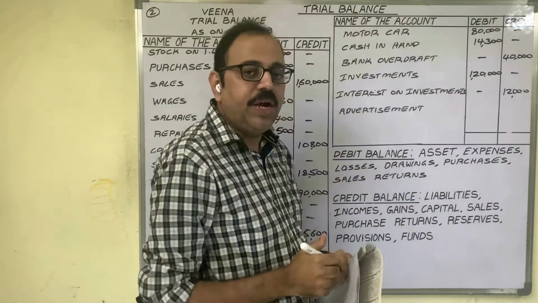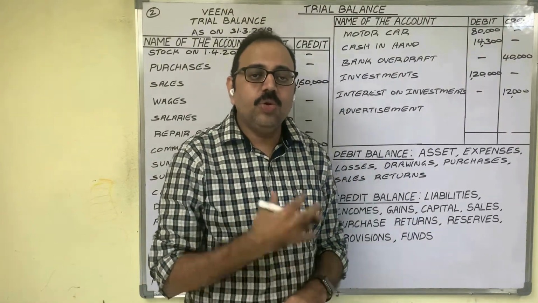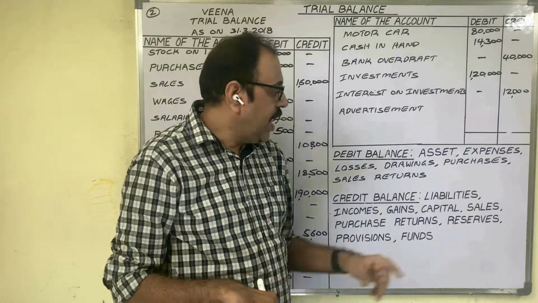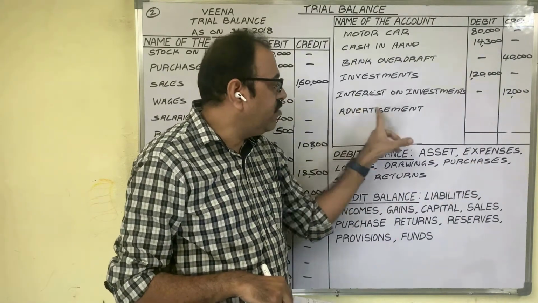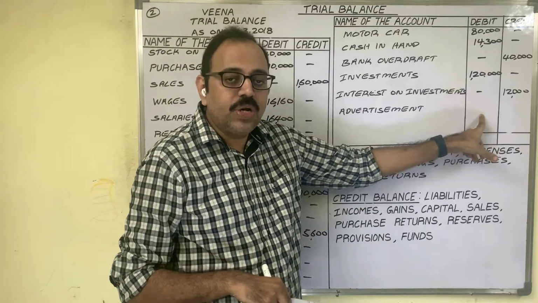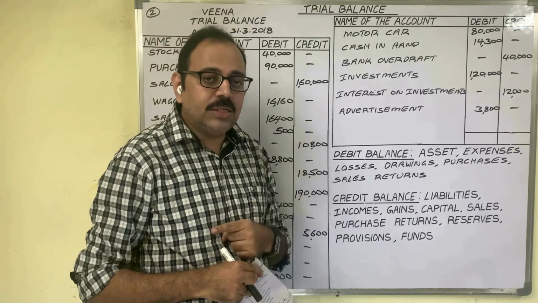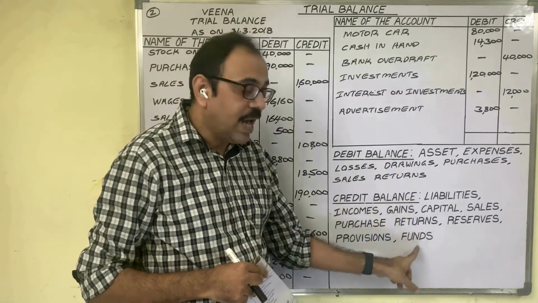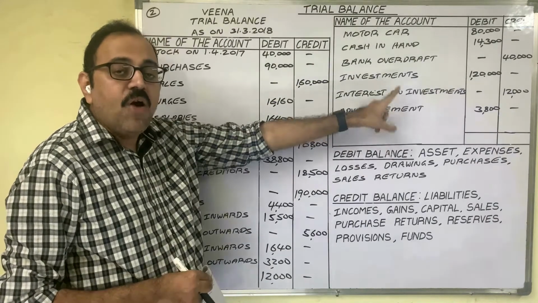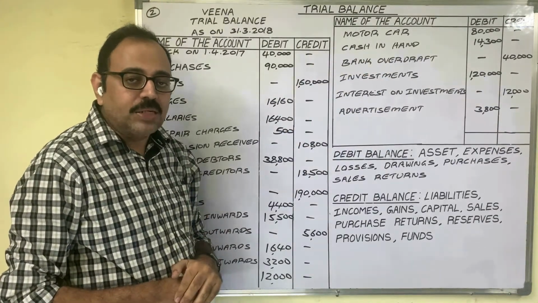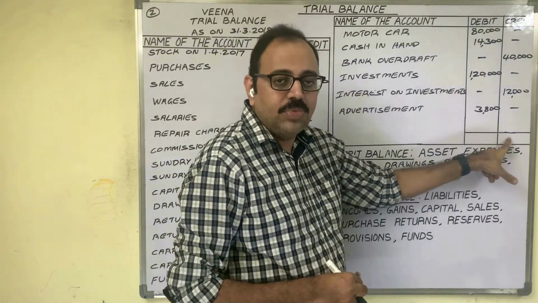Finally, advertisement. We incurred advertisement expenses. To the firm, it is an expenditure. Expenditure related accounts show a debit balance. Therefore, we should write the advertisement amount in the debit column. Thus, all ledger account balances, by following these trial balance rules, we have to record in the trial balance. After writing all ledger account balances, finally we have to find out the totals of these two columns.